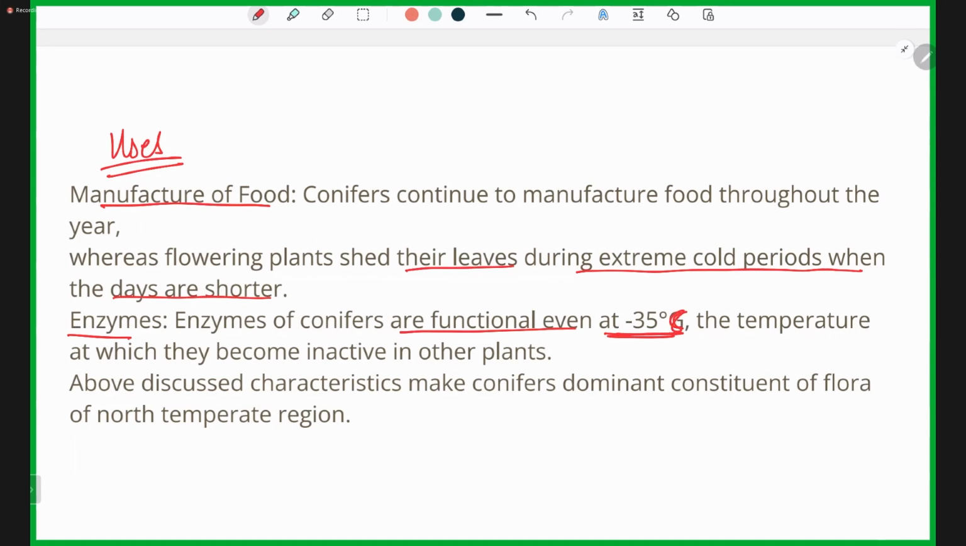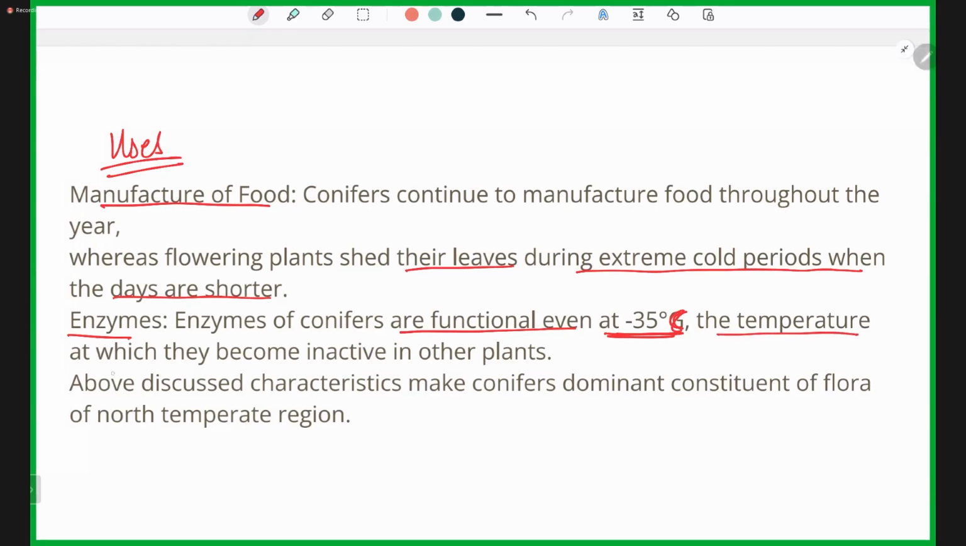Normally, the temperature which we see might be around 50 degrees Celsius or might be 1 degree Celsius. But in the temperate areas, the temperature is usually low, which may range from 10 degrees Celsius to minus degrees. So the enzymes have an optimum temperature. They work at an optimum temperature and optimum pH. But the enzymes present in the gymnosperms work even at minus 35 degrees Celsius, which is one of the most precise reasons why the gymnosperms successfully thrive in the temperate areas.